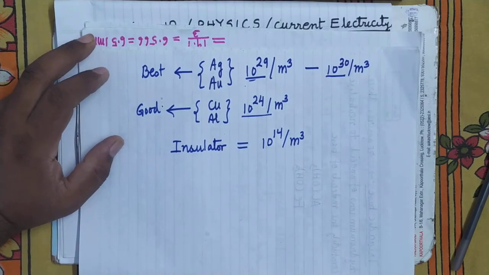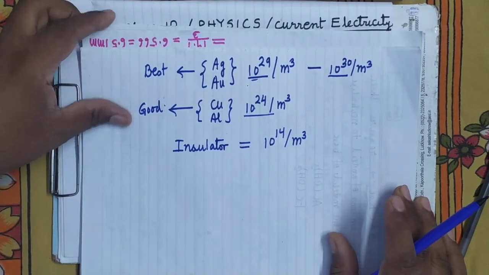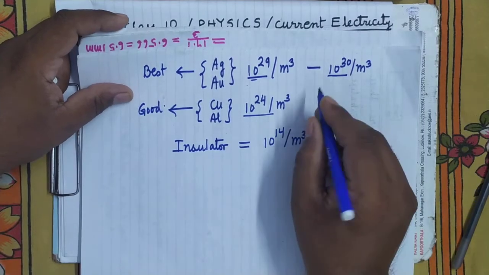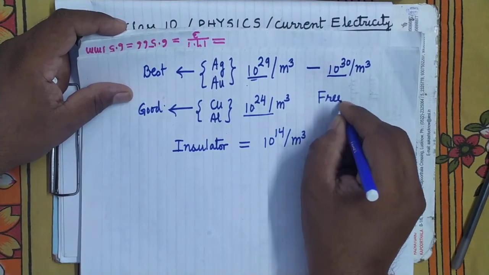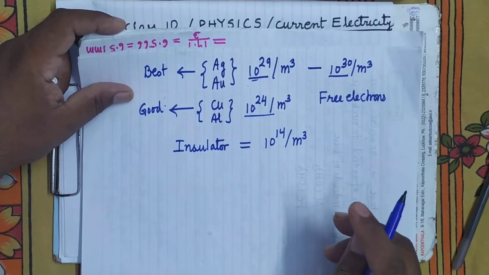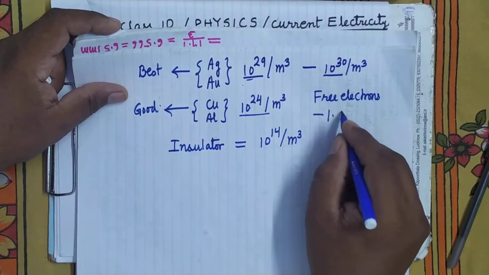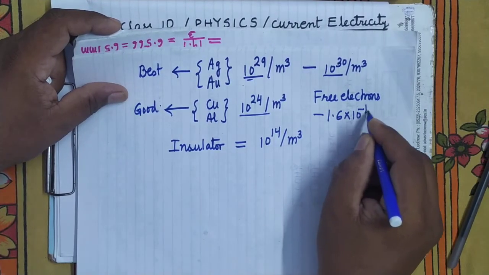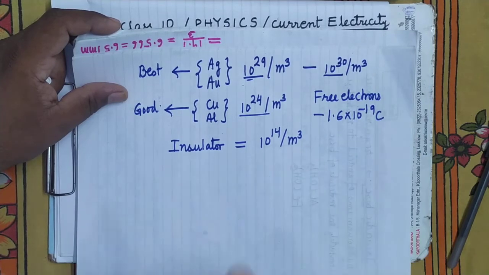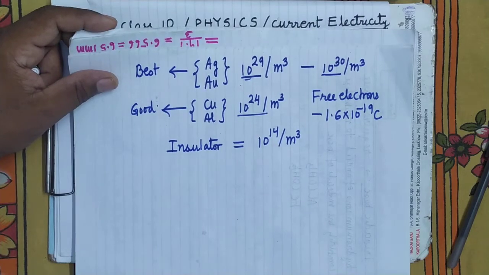It is clear. So see here, in a metallic conductor, current is constituted by the free electrons. As we know, an electron carries a negative charge of 1.6 into 10 to the power minus 19 coulomb, and when these electrons move from one end to the other, current will be constituted in a conductor. But the motion of free electrons is not very smooth.